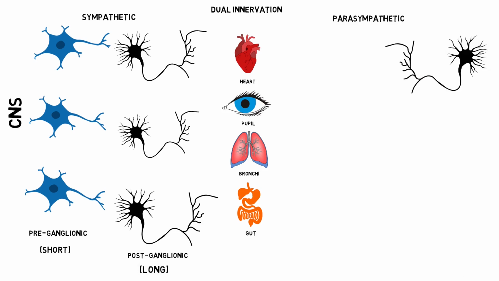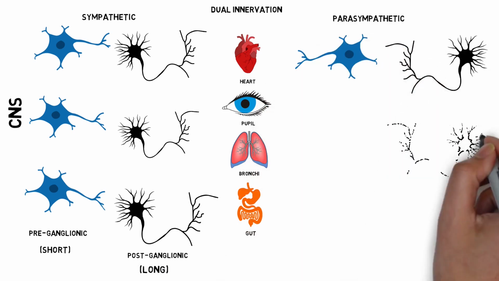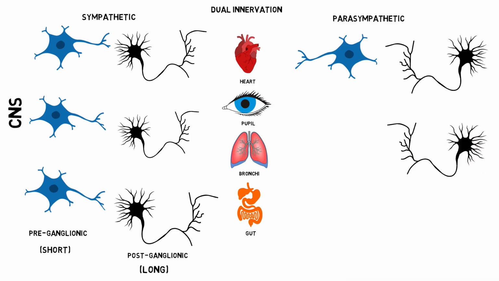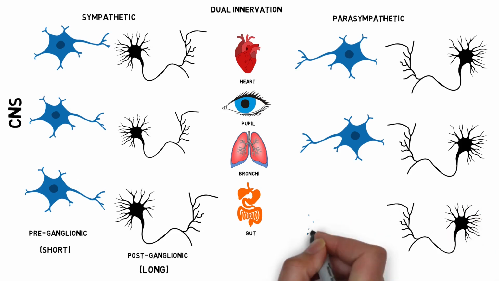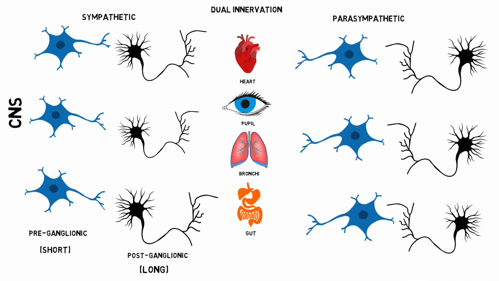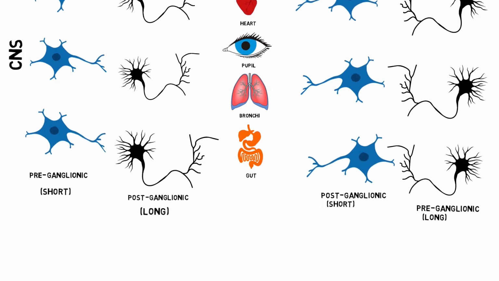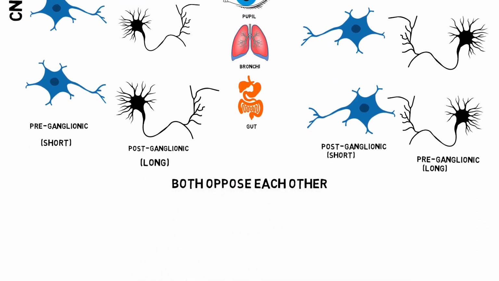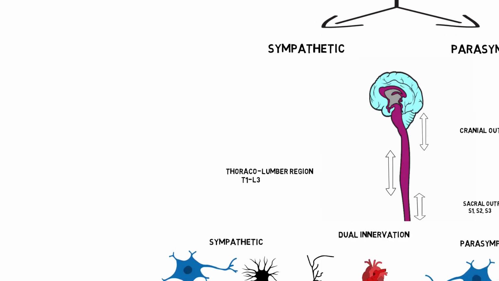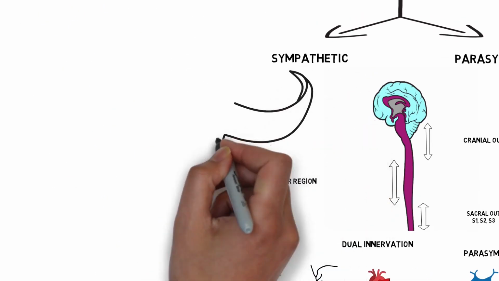While on the other hand, in the parasympathetic division, the pre-ganglionic neurons are long and the post-ganglionic neurons are relatively short. The major difference is that both divisions oppose each other in the effects they produce on the organs innervated by them. Now, let's have a closer look at the sympathetic division.